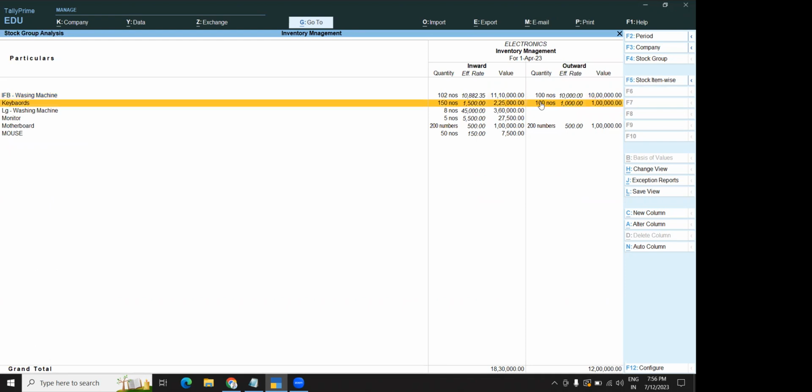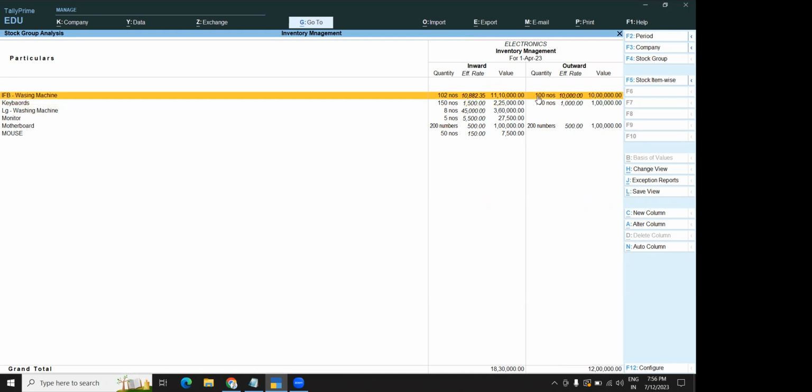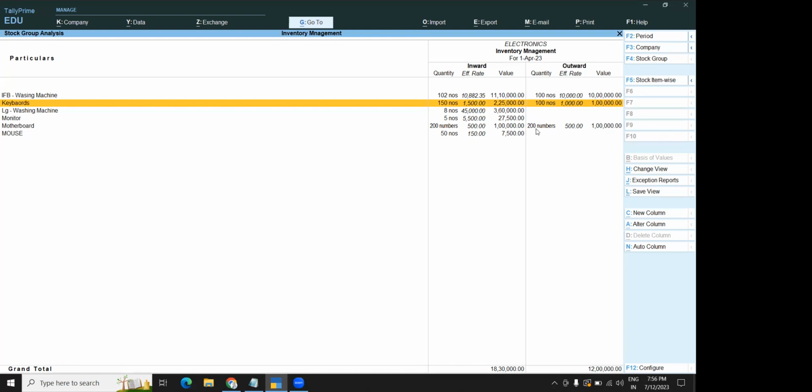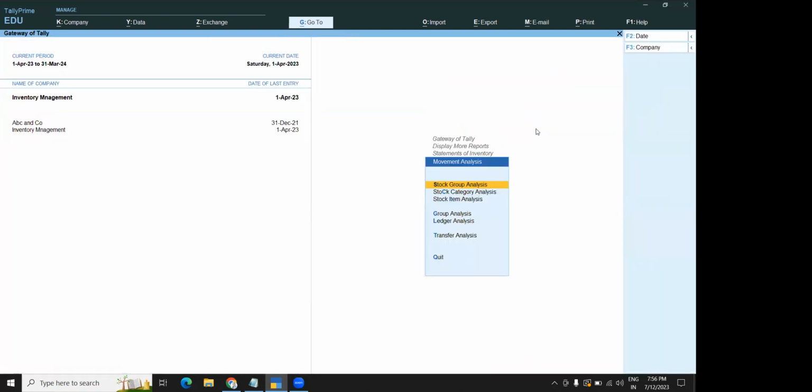It will show you only for keyboard, motherboard, and washing machine. It is showing you IFB washing machine, and it is showing for keyboard, and for motherboard. Why? What is the reason for that?